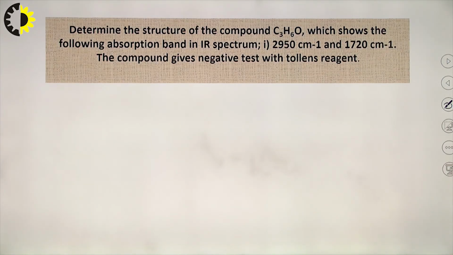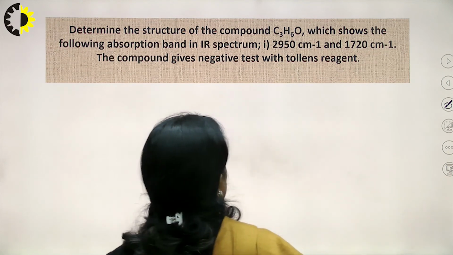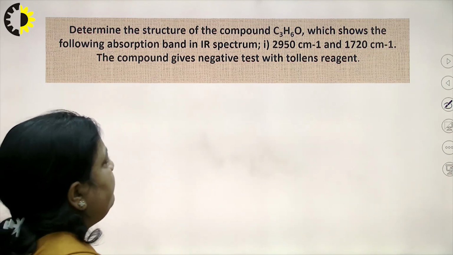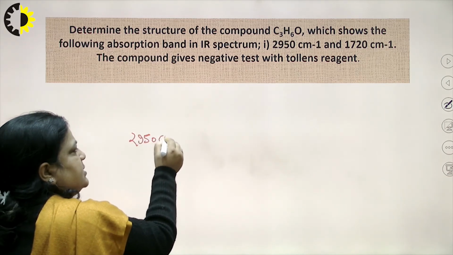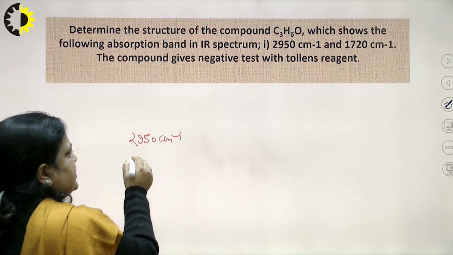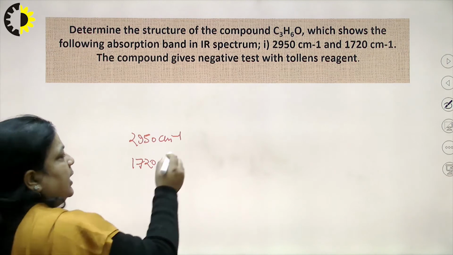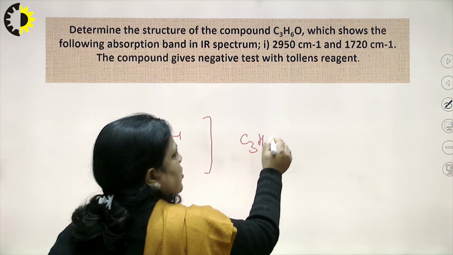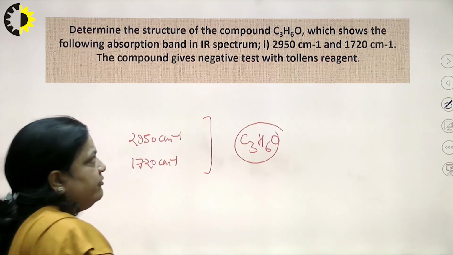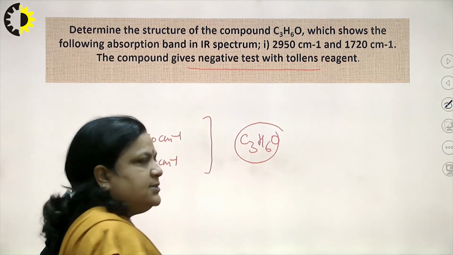Now, let us take two examples. Determine the structure of C3H6O which shows the following absorption bands in the IR spectrum. First is 2950 centimeter inverse and second is 1720 centimeter inverse, and the formula is C3H6O. And one another clue is there: it gives a negative test with Tollens reagent.